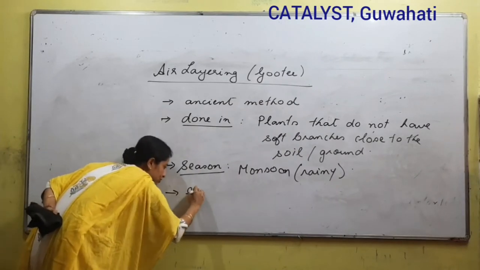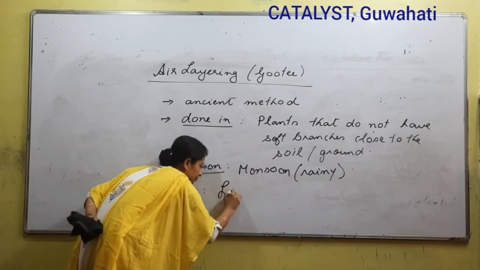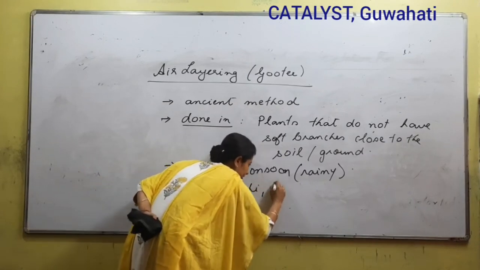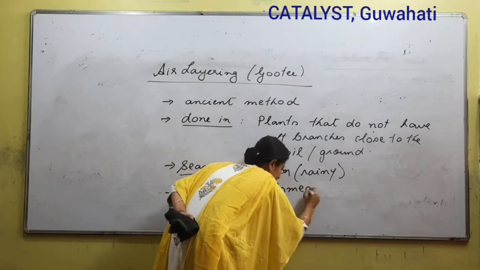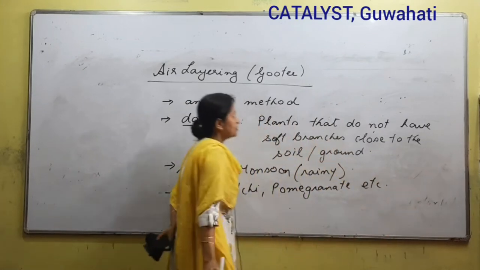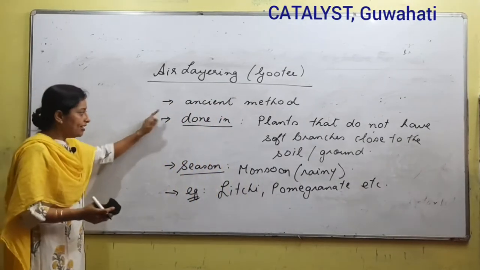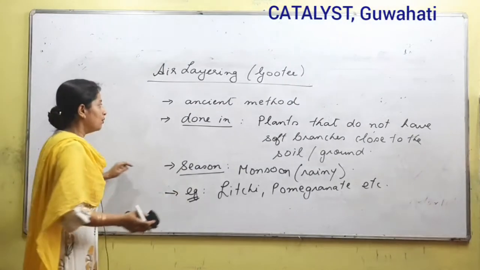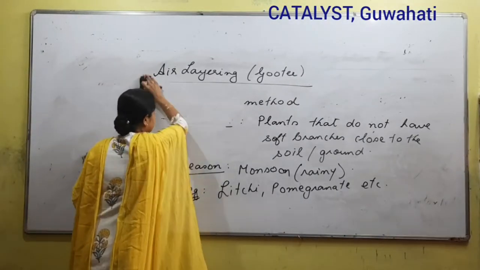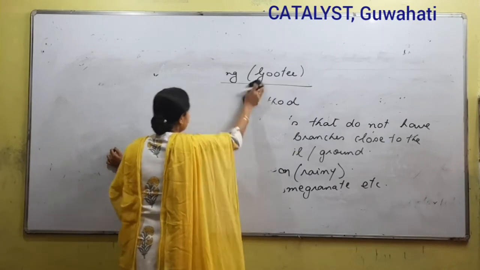Examples of plants in which we can conduct air layering are lychee, pomegranate, etc. So diagram to akile air layering to kenege kore it will become more clearer. These are the points that you have to know. We'll just draw a diagram now just to show how air layering is done.